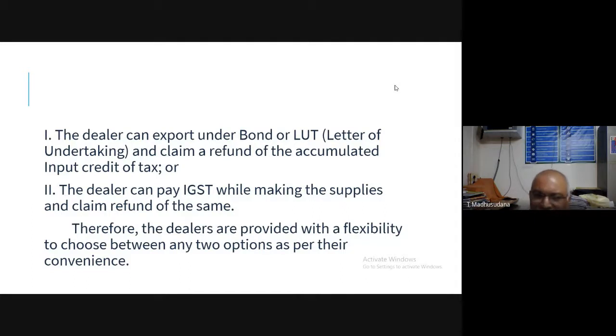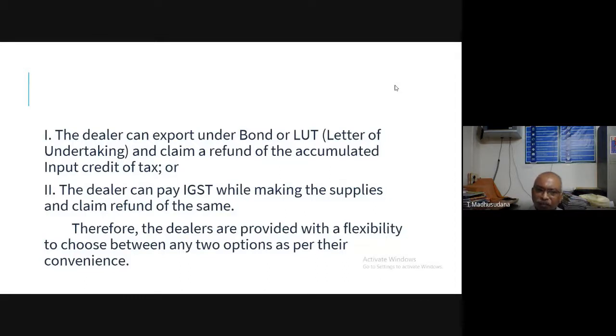And the second option is the dealer can pay IGST while making the supplies and claim refund of the same. He can export the goods and services to the other country, and he can pay IGST because exports will attract the IGST, that is integrated goods and service tax.